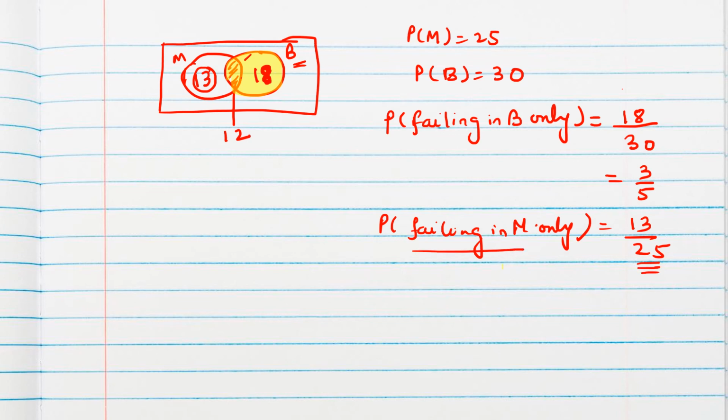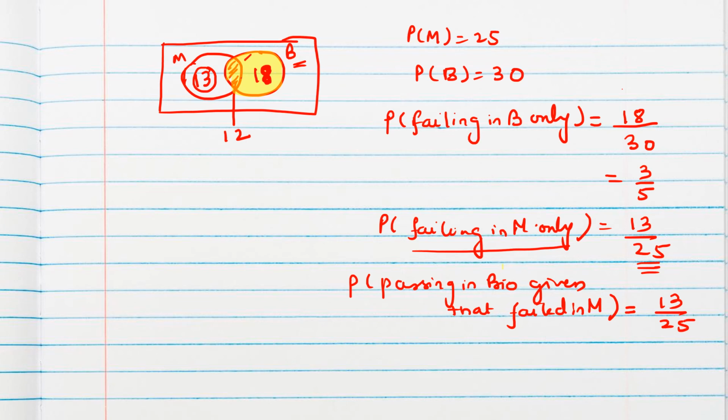And this is the same as asking the probability of passing in bio given that he failed in maths. Both these probabilities are the same, 13 by 25. The context is different, but we are getting this value only, 13 out of the total failed in maths, which is 25. So 13 by 25. So using a Venn diagram also we can solve like this.